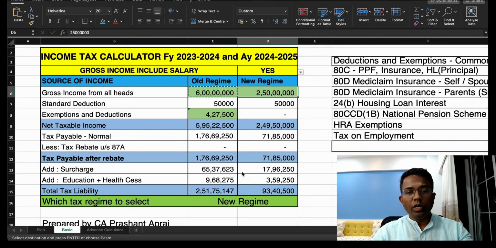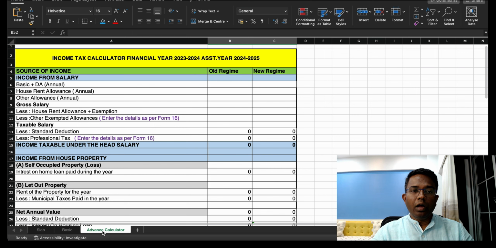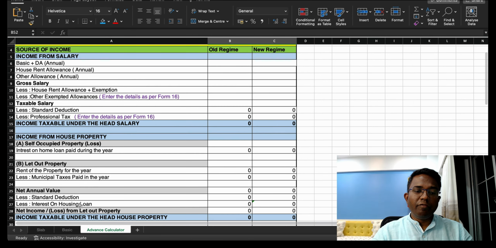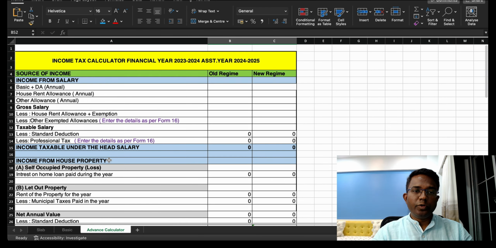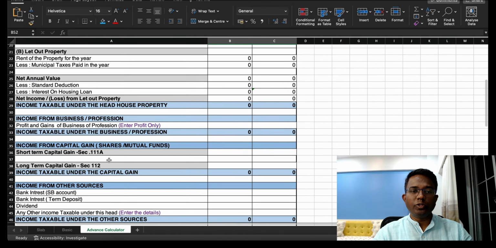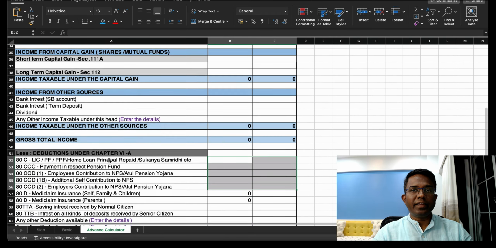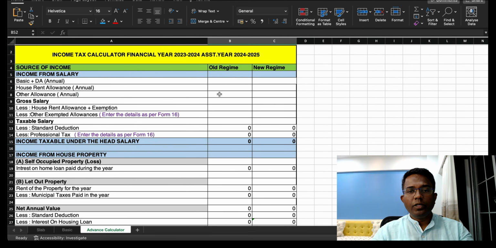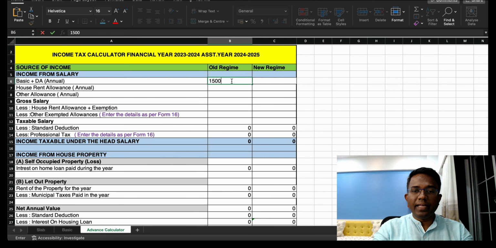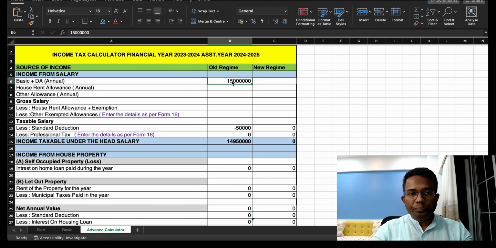So now let us move on to the next part, that is how to calculate the income tax using the detailed advanced tax calculator. So here, instead of giving one single cell for calculating the income, I have given in detail all the heads of income: salary, house property, business profession, other sources, right? Capital gain, everything is given. So let us see one or two examples. Say for example, if you are a salaried employee with a salary of 15 lakhs, right? So salary of 15 lakhs, right?